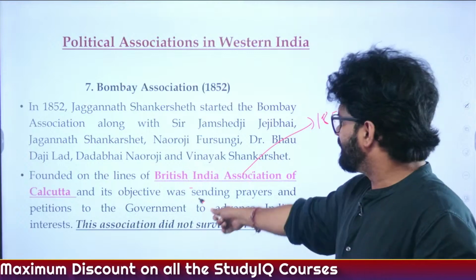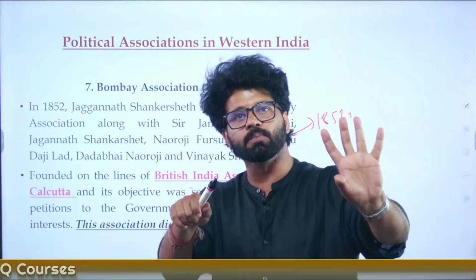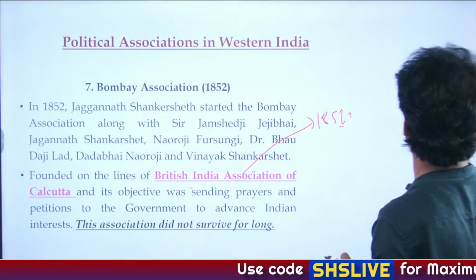So where was I? British India Association, Calcutta, one branch. Bombay Association, we will see another branch related to Madras, which was formed in the same year, 1852, 1 year after the formation of British India Association.